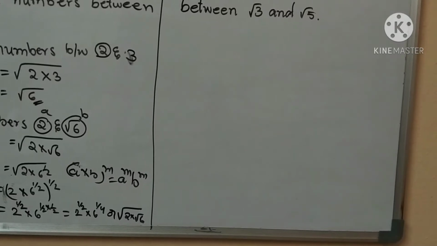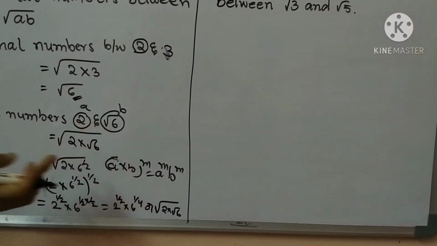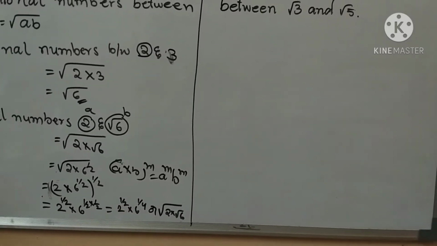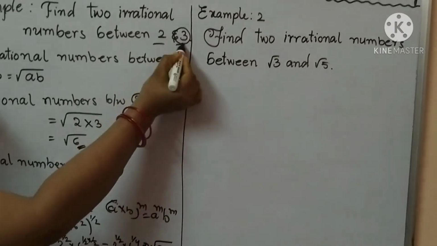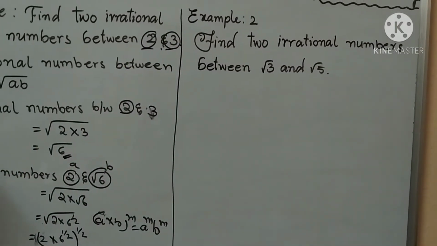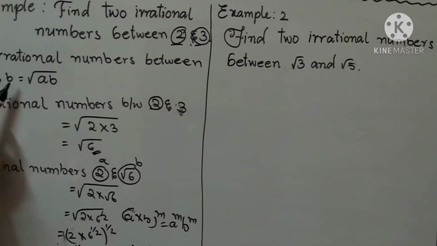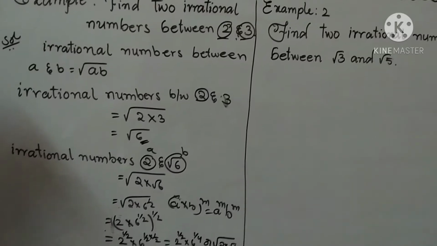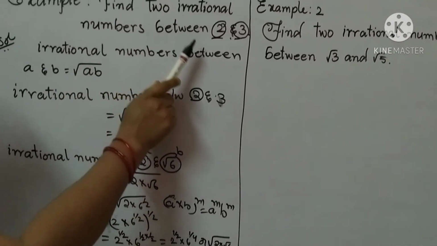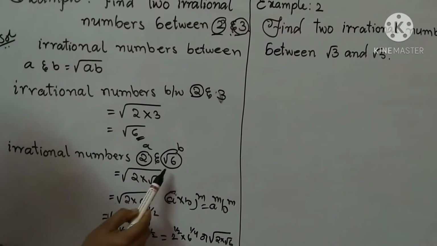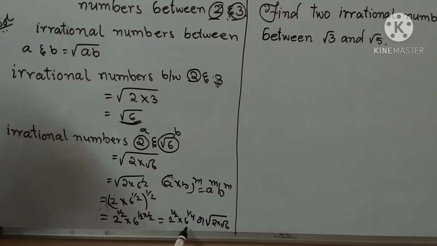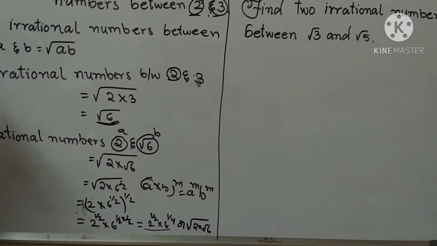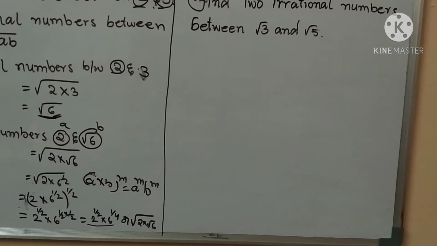So root 6 and 2 power 1 by 2 into 6 power 1 by 4 are irrational numbers lying between 2 and 3. Did you understand, children? We compared with the irrational number between A and B equal to root AB, using the root AB formula. Okay children, two irrational numbers between 2 and 3 are root 6 and 2 power 1 by 2 into 6 power 1 by 4. Okay, children, so this is one example.